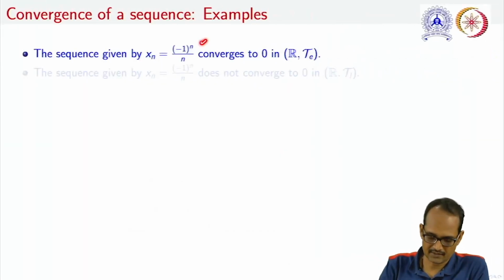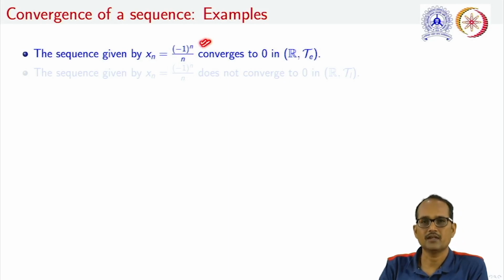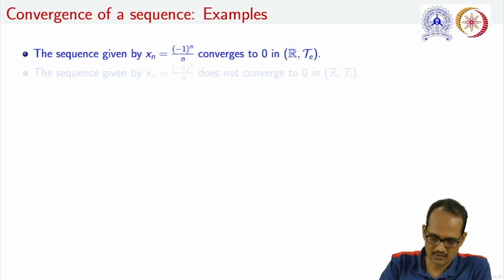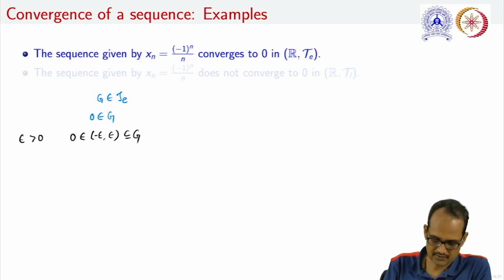Let us take some examples. We are taking xn as minus 1 raised to the power n upon n. This sequence converges to 0 when R is along with Euclidean topology. Let us see the justification behind the convergence of this sequence. Let G be in tau e and this open set is containing 0. Then from the definition of topology, we can construct an open interval (minus epsilon, epsilon), which is a subset of G, where this epsilon is greater than 0.